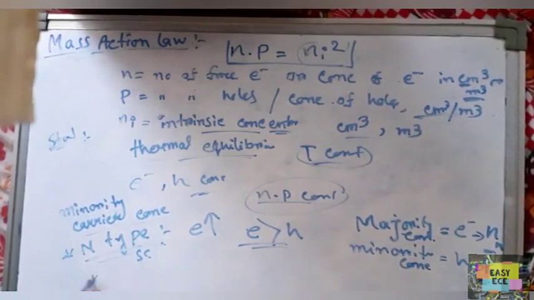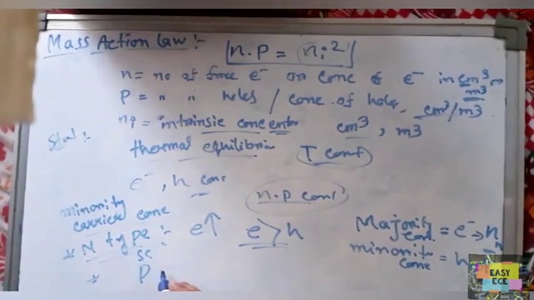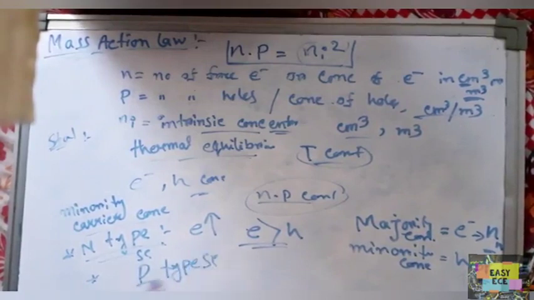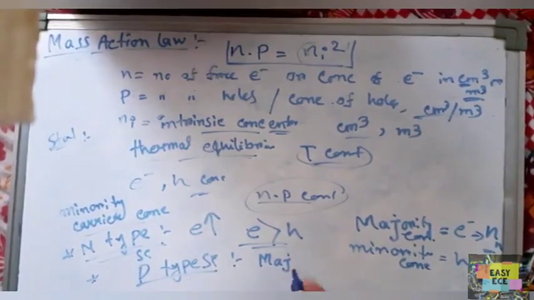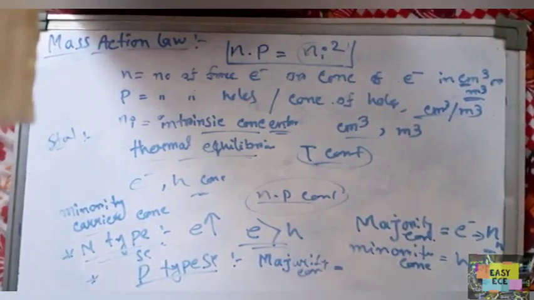Now in a p-type semiconductor, obviously the majority carrier is holes. The majority carrier concentration is denoted as P suffix p, p for holes and suffix p for p-type.